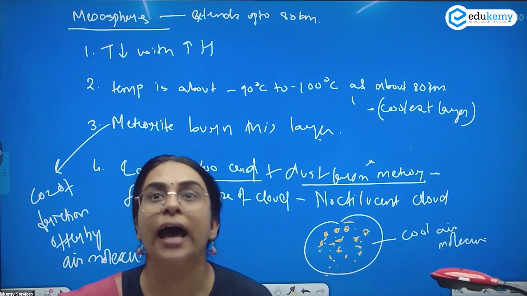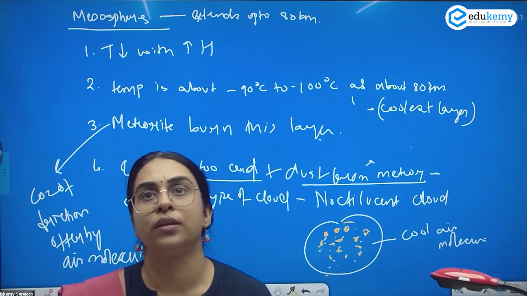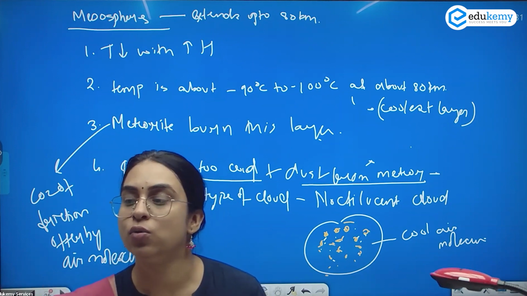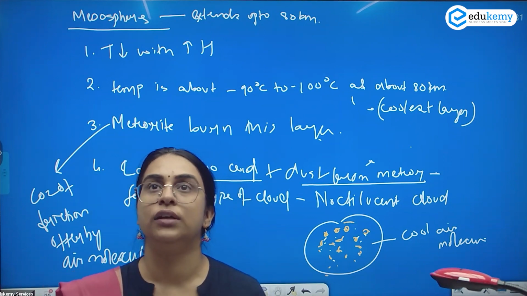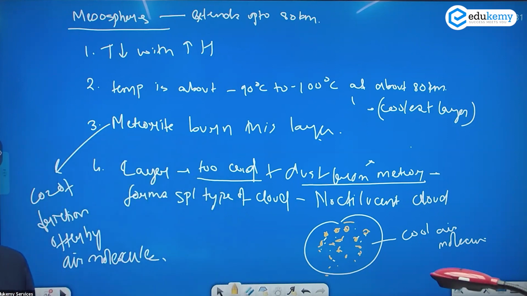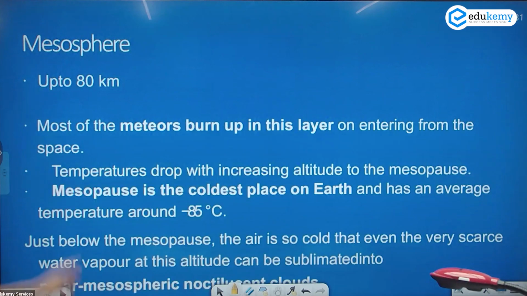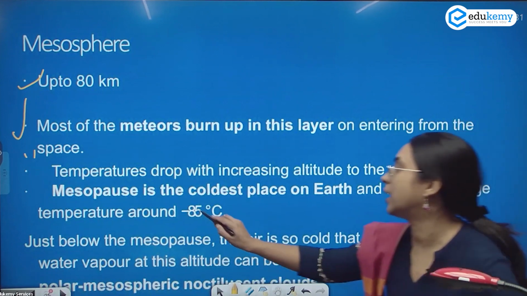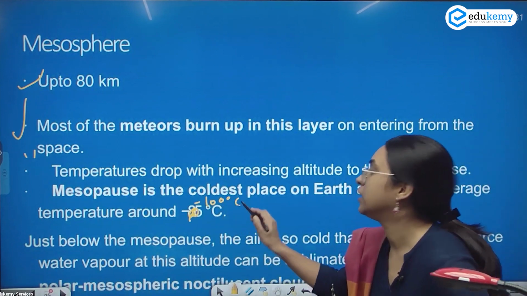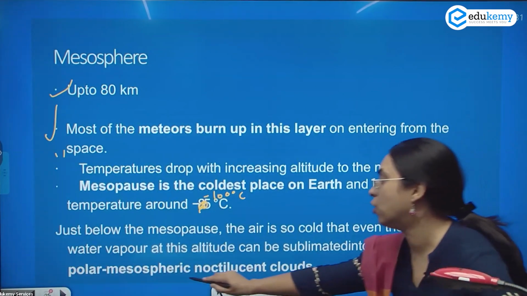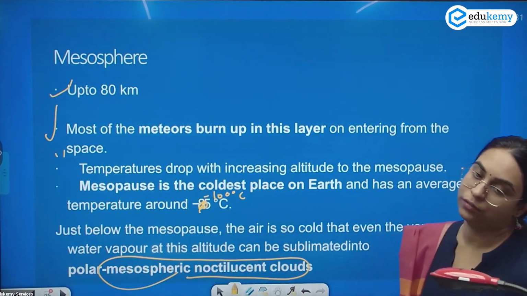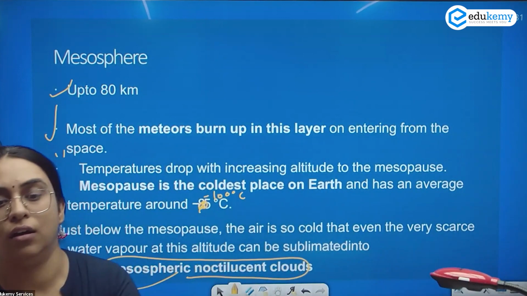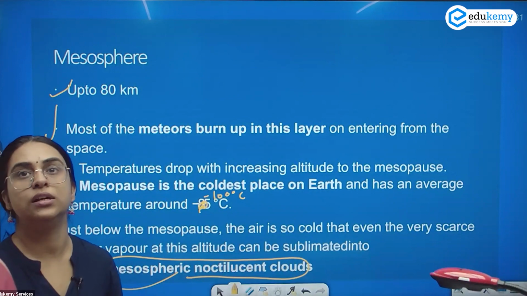Mesosphere is less dense as compared to stratosphere and troposphere, right? This is what is happening in your mesosphere. So a quick revision of the mesosphere: it extends up to 80 kilometers. All the meteors burn up in this layer before entering from space. The temperature reduces with the increase in altitude, and the temperature can go as low as minus 100 degrees Celsius. This forms your noctilucent cloud, where the dust and water vapor get condensed on the air molecules.